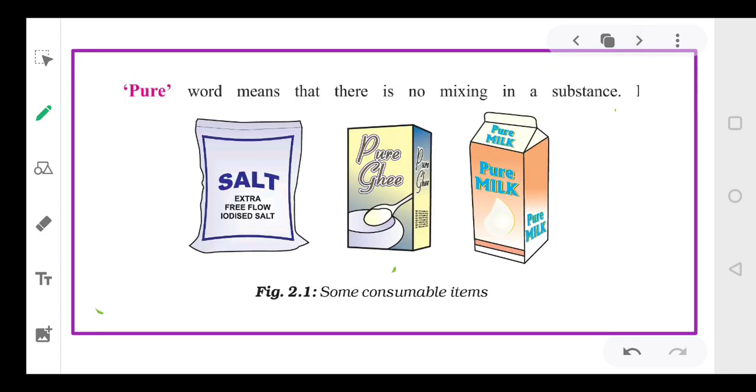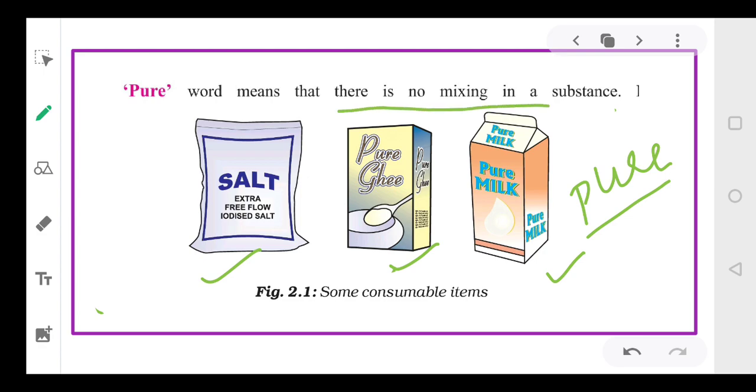Now, whenever we go to the market with our parents, whenever we have to buy milk, pure ghee and salt, we always use the term pure. And if we have to buy gold, we talk of purity. So what does the word pure mean? Pure means there is no mixing in that particular substance.